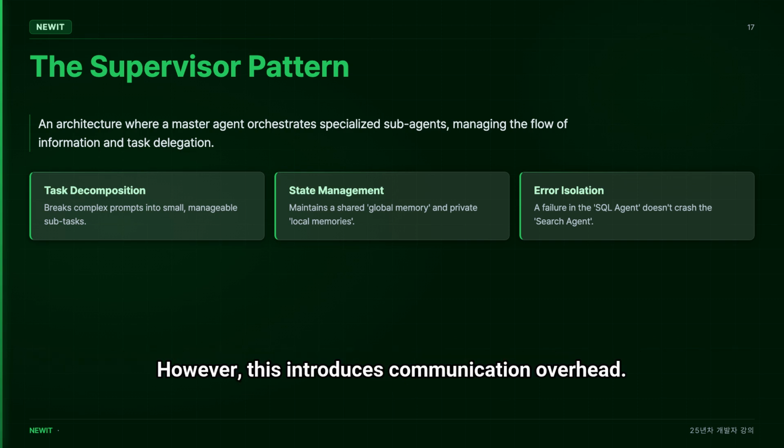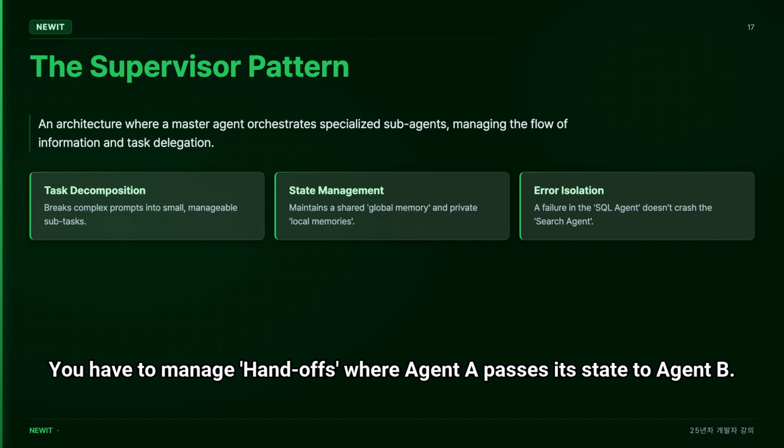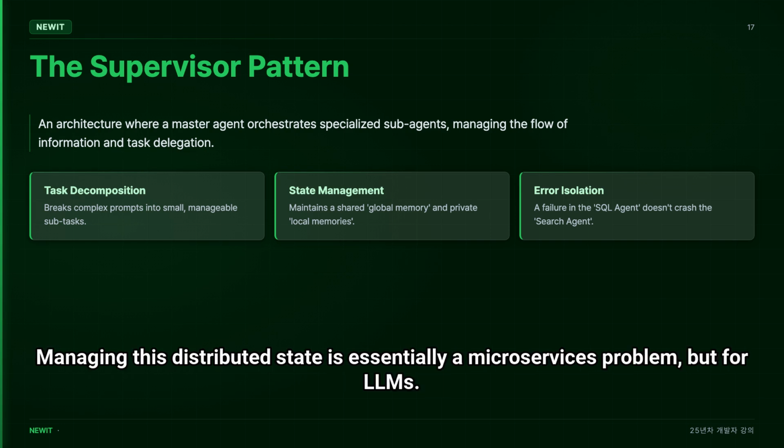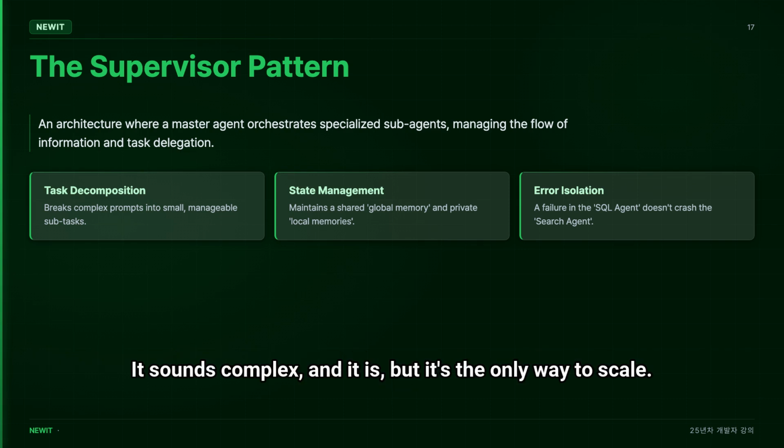However, this introduces communication overhead. You have to manage handoffs where agent A passes its state to agent B. If the handoff is poorly defined, the context is lost, and the second agent starts hallucinating. Managing this distributed state is essentially a microservices problem, but for LLMs. It sounds complex, and it is, but it's the only way to scale.